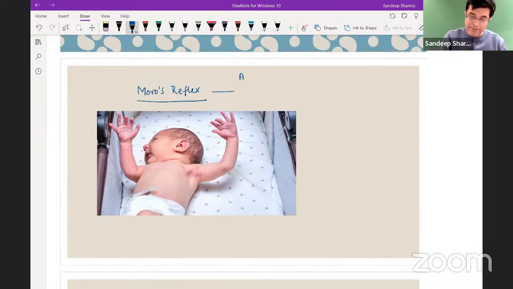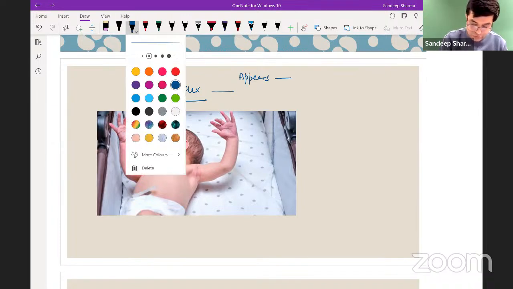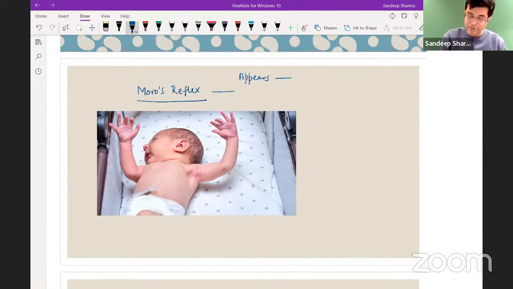Moro's reflex appears at what age? It appears at about 36 to 37 weeks, so it is present at birth in most normal children. There are two types of Moro.